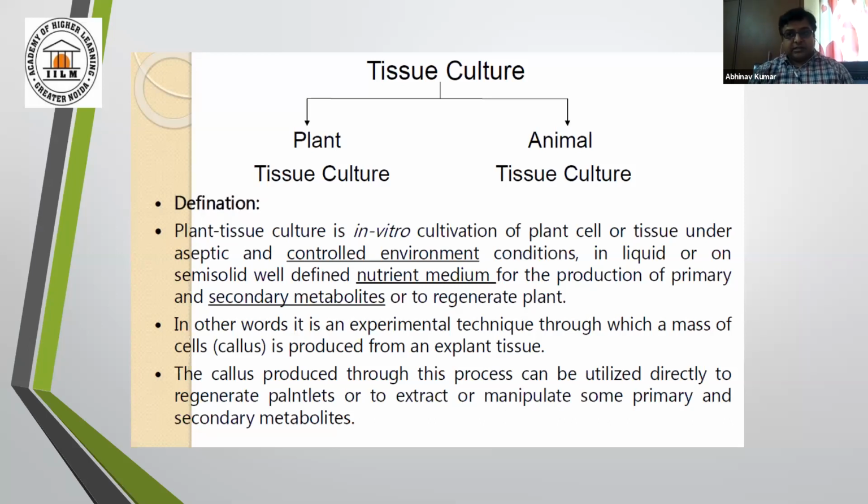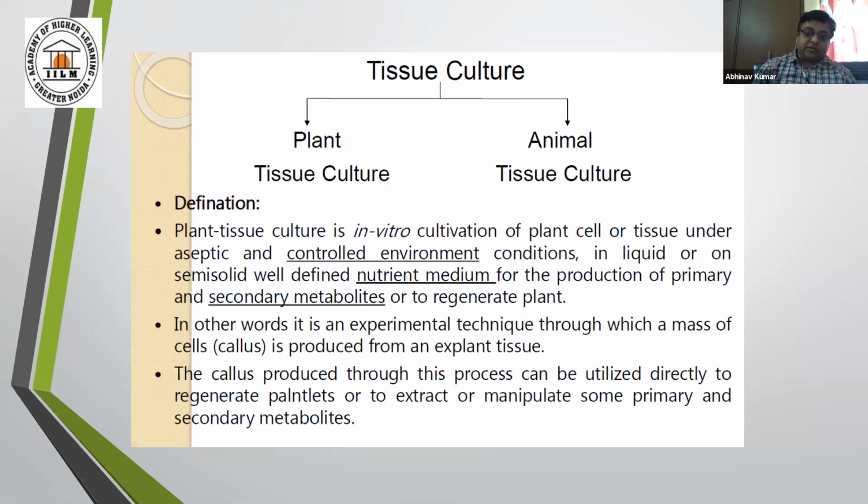There is another term called cell culture, which is used for in vitro culture of a single or a relatively small group of plant cells. An example is suspension culture. So in general, the term tissue culture is applied to both callus and suspension culture. Fine. So this is a brief idea about tissue culture.